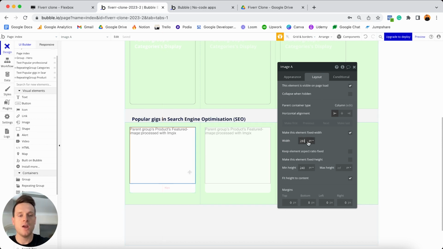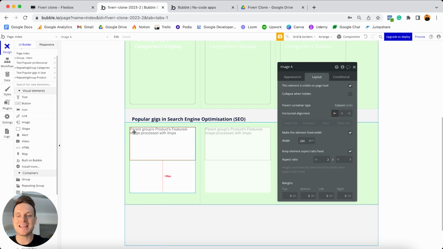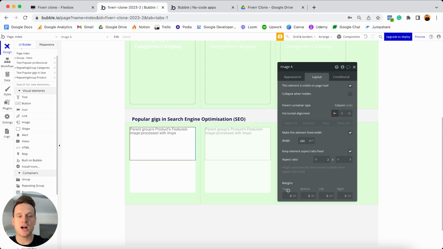and it's going to fit perfectly inside of that group. One thing I would like to do though is just tick this option for this image to keep this element's aspect ratio fixed. And if I set this to be a 2:1 ratio, what you'll now see is that this is always going to be a rectangle. So it's going to fit our featured image in it quite nicely. And that's all we'll need to add for this image here. We don't need to add any margin around it.